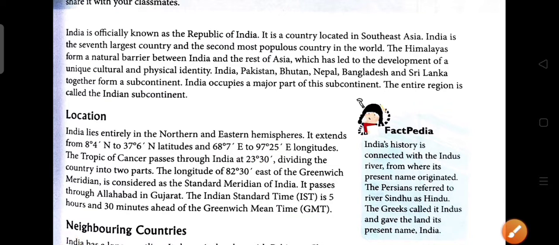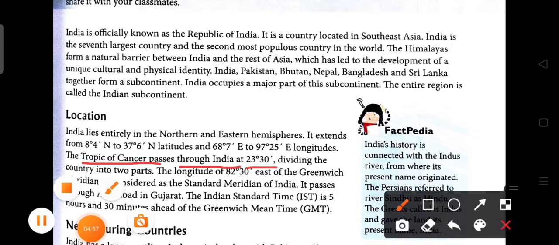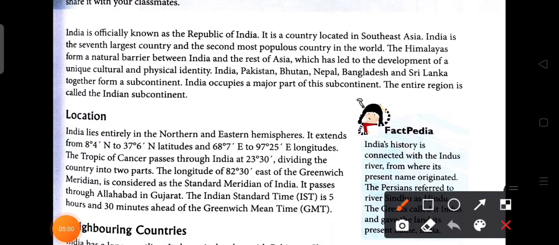Now after this, the Tropic of Cancer passes through India at 23 degree 30 minute north, which divides the country into two parts.